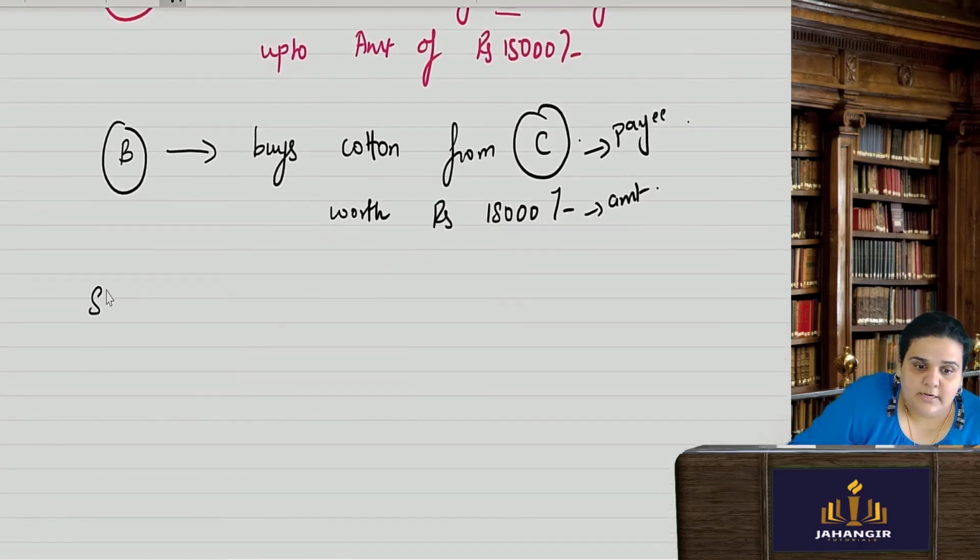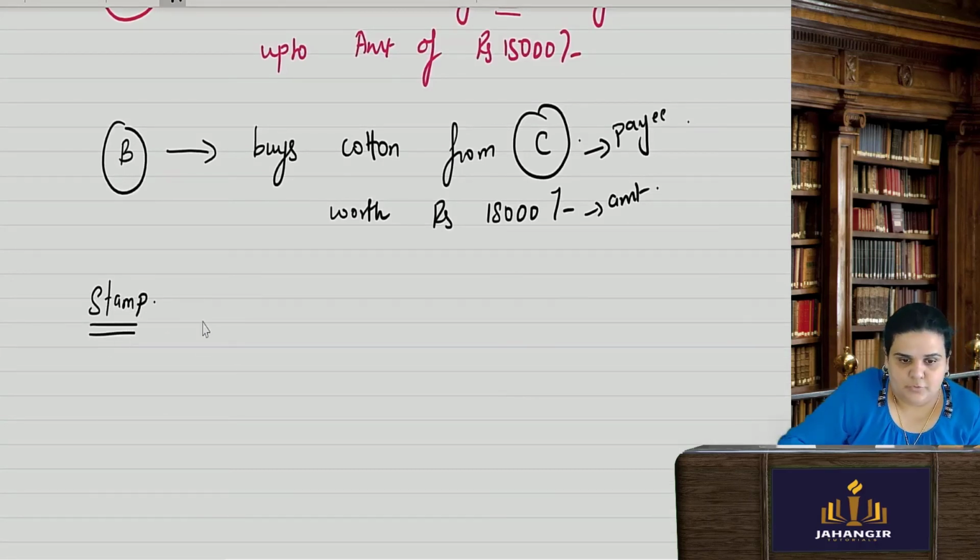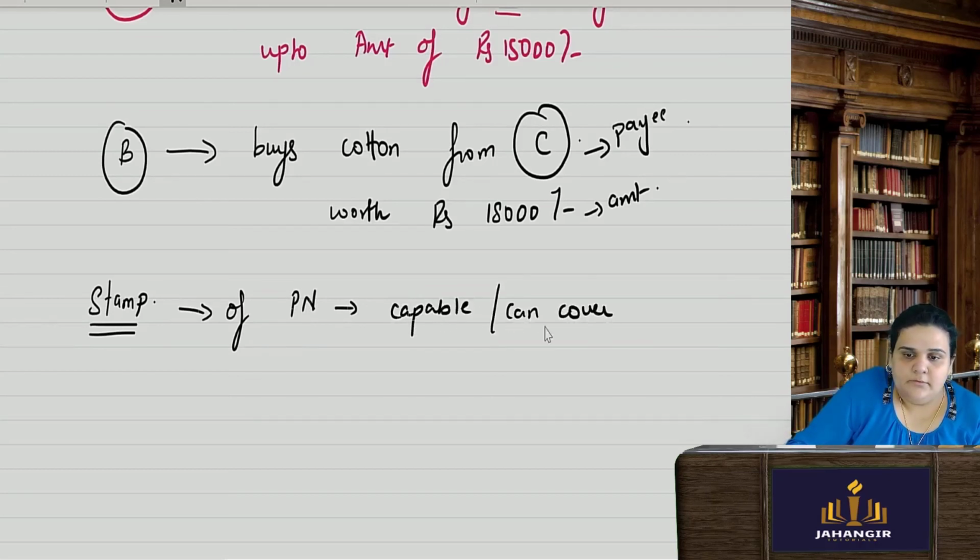Now, the instrument which was stamped, the amount of stamp which was put on the instrument, it is the stamp of a promissory note. It is capable of covering an amount up to rupees 20,000.